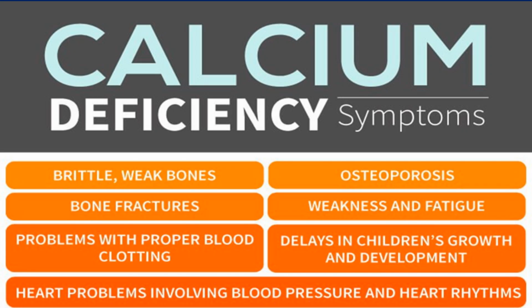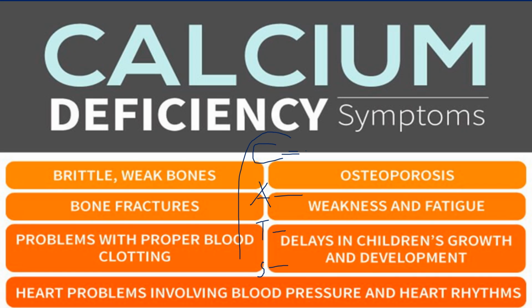When we are talking about hypocalcemia, you can remember the symptoms with the mnemonic CATS. What are the symptoms? C is convulsions: when a low level of calcium is there, it causes convulsions. A is arrhythmia. T is tetany, and S is spasm.